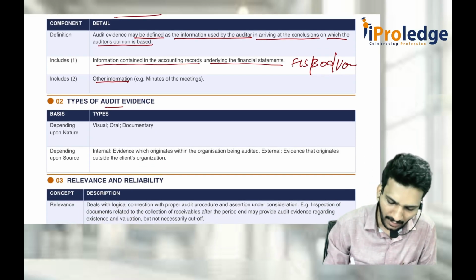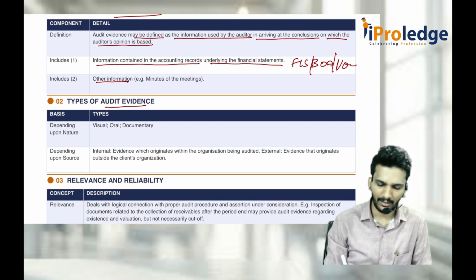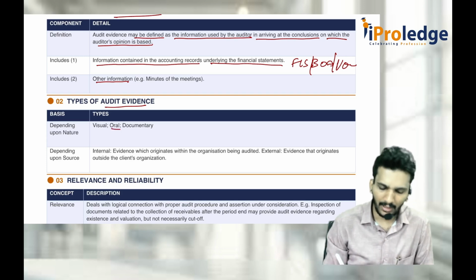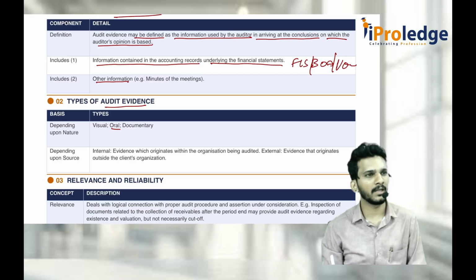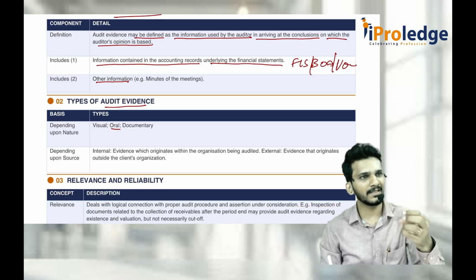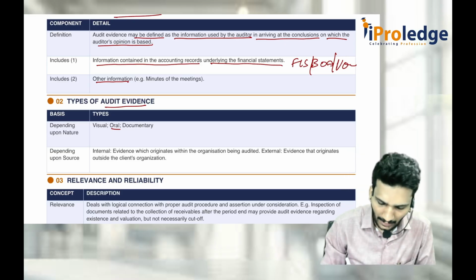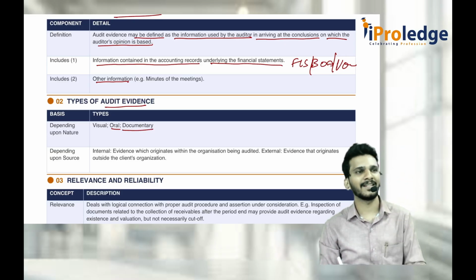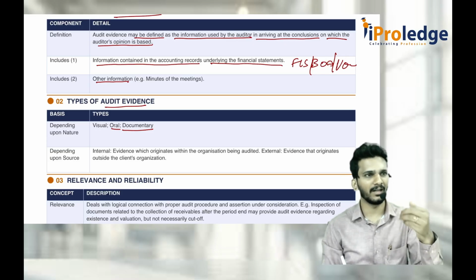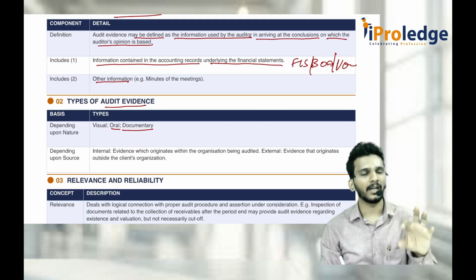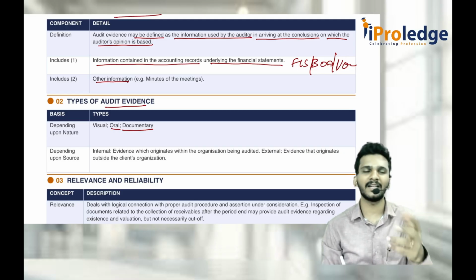What are the types of audit evidence available? Either it is oral evidence. What is oral evidence? You went and spoke to the employees. Employees told you, sir, there is some fraud happening, based on which you took action. That means it is oral evidence. What is documentary evidence? Whenever you are auditing financial statements in documented form, you find some mistakes. Instead of doing the double entry system, they did a single entry system.